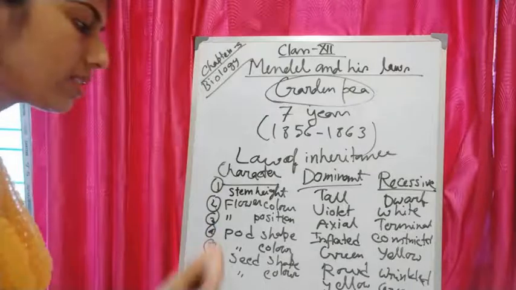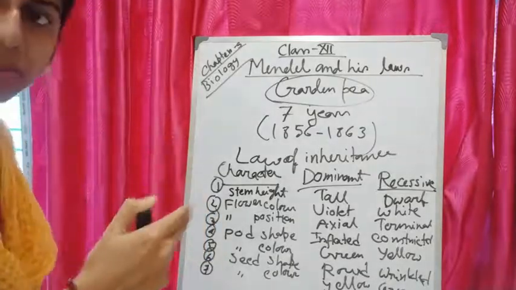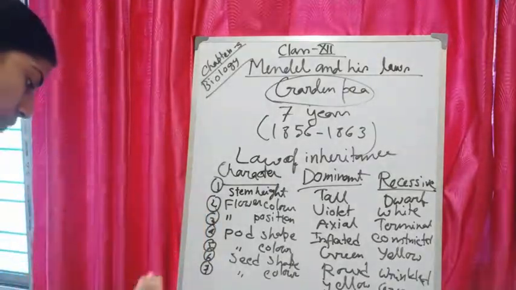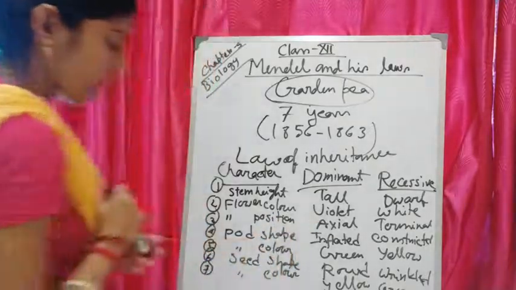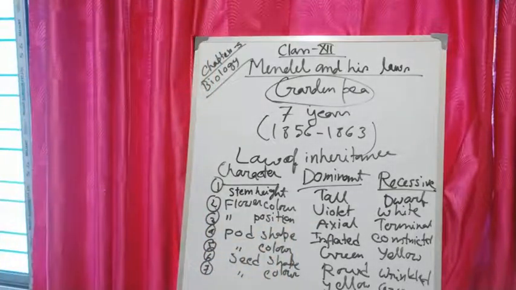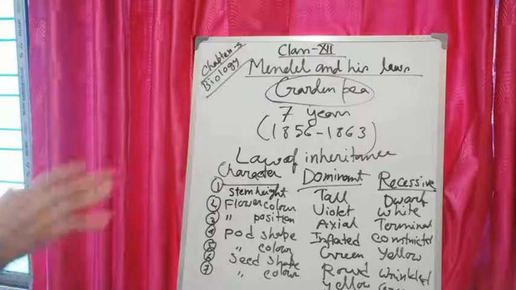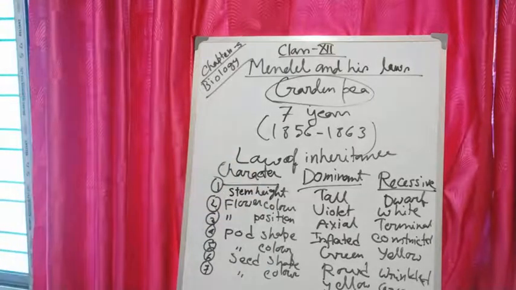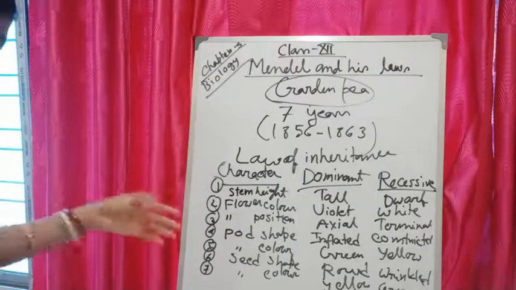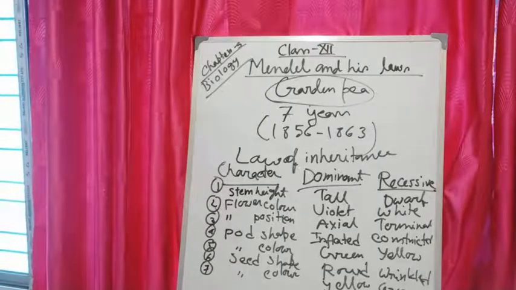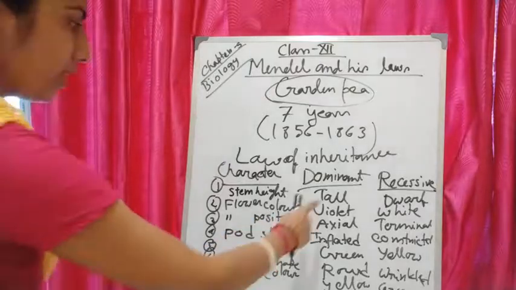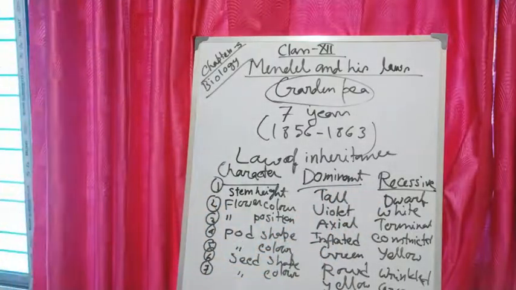Mendel first did artificial pollination or cross-pollination, and after that he did self-pollination. He continued self-pollination for several generations, which shows a stable trait of inheritance expression. So Mendel selected 14 true breeding varieties.